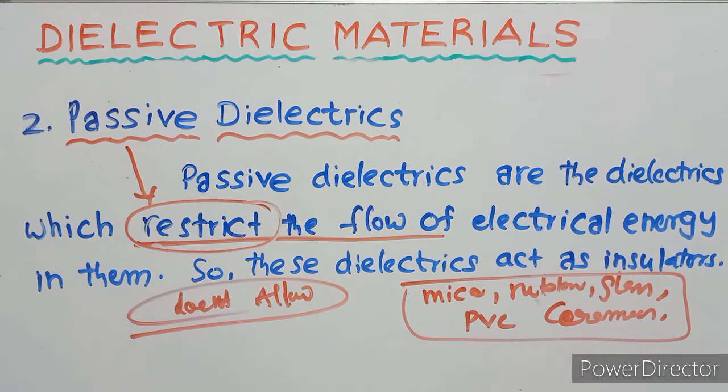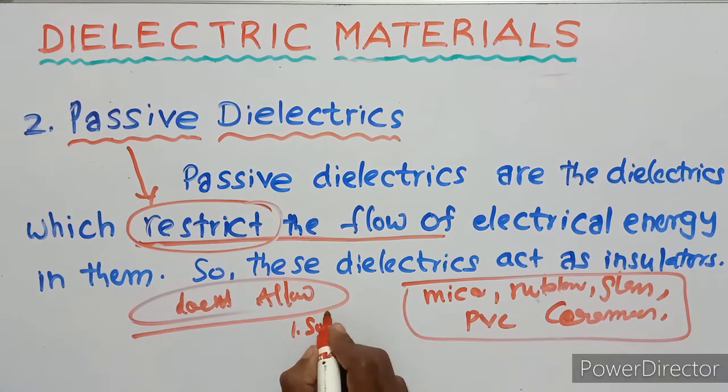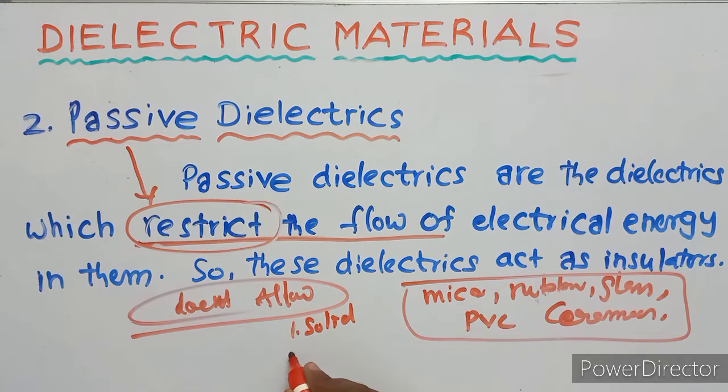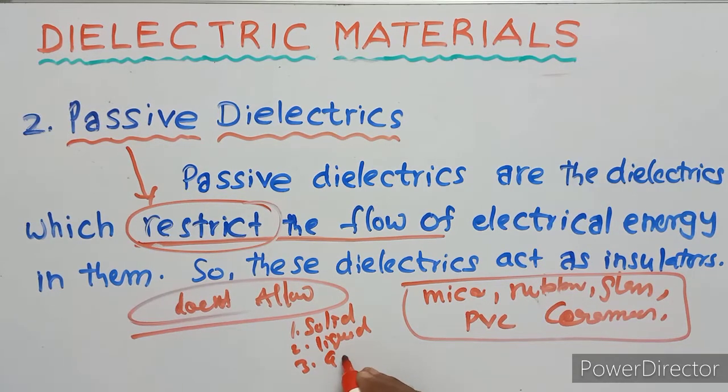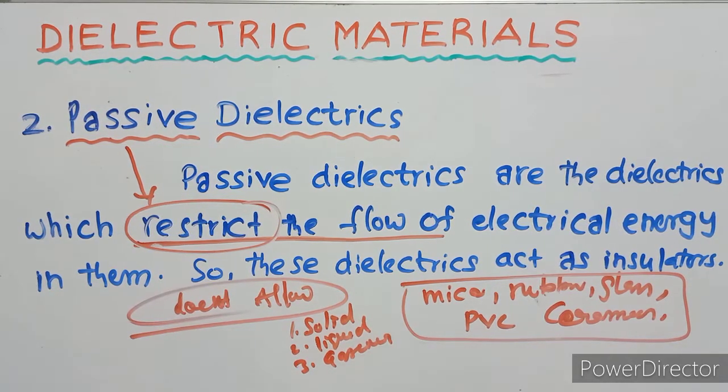So passive dielectrics examples are three types: solid, liquid, and gaseous insulating materials.